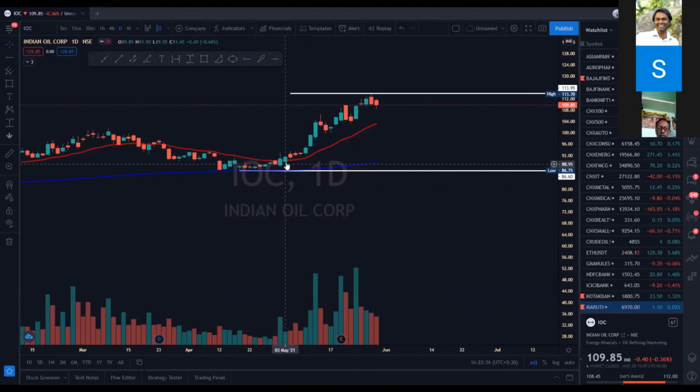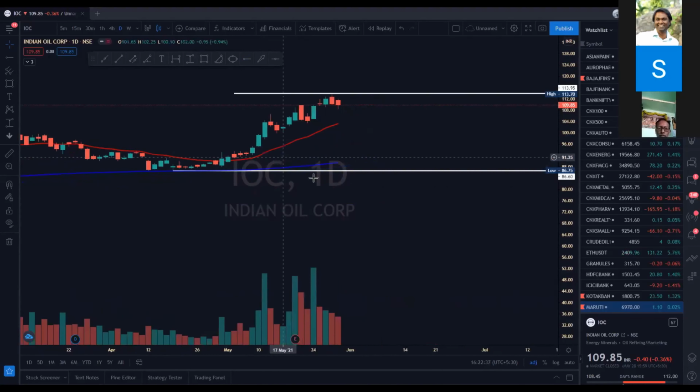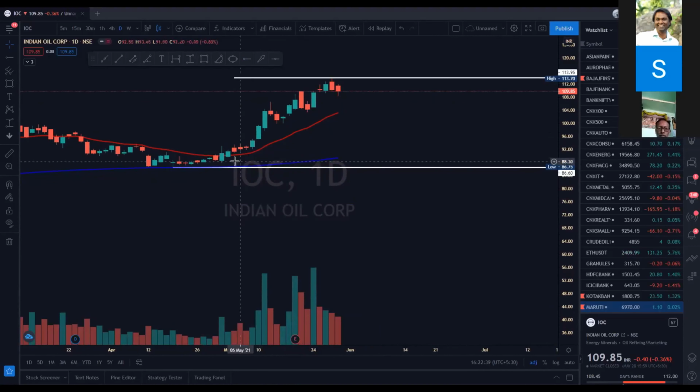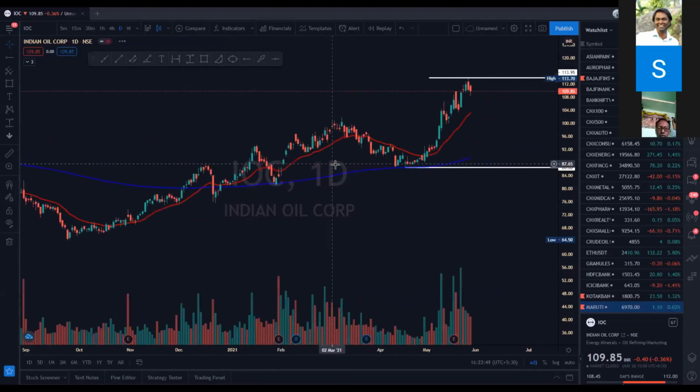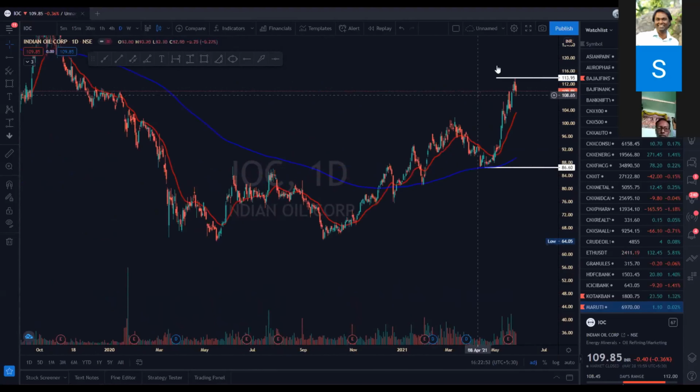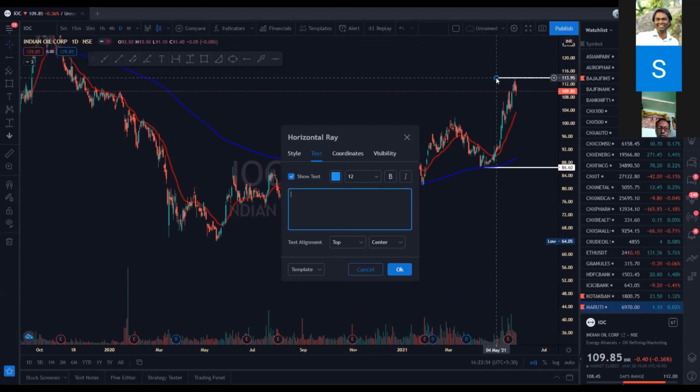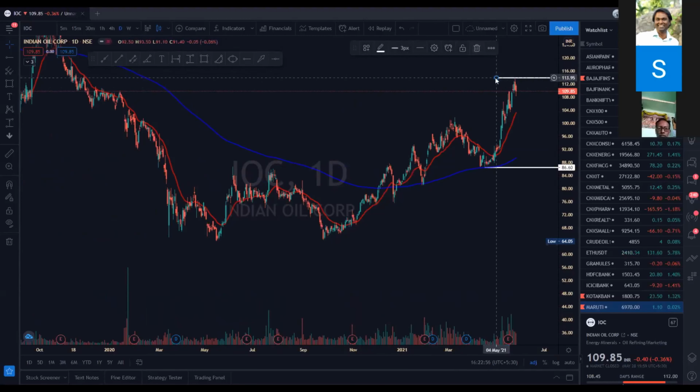Once the candle has clearly cleared the 20 EMA, look at the speed of the stock moving up. It cleared at 91. The stock moved to 112, 113. The stock has been at a level of earlier rejection. It is having the same rejection over here. So it is reacting at the same level.